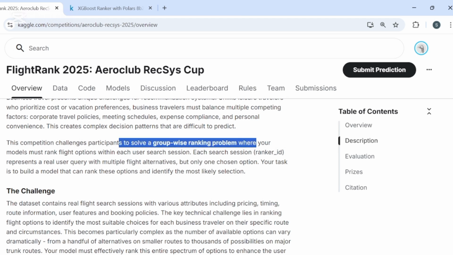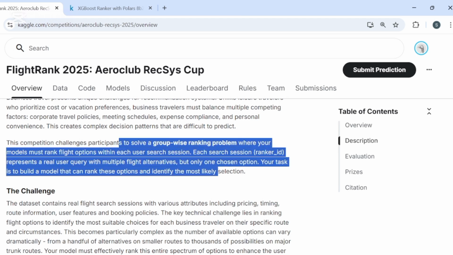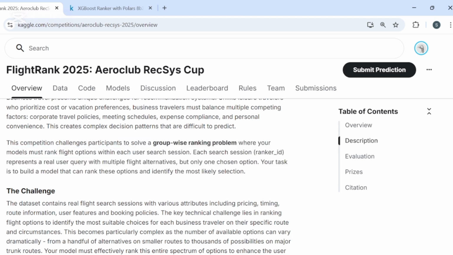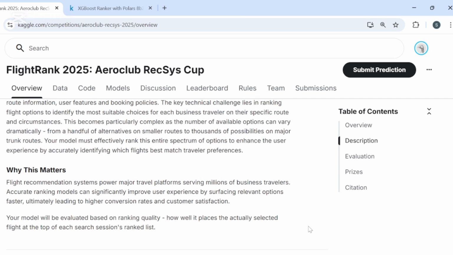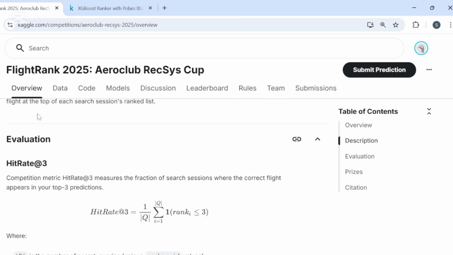Now here is the real challenge. This is a group-wise ranking problem. That means every time a user searches they are shown a group of flight options and our model needs to rank those flights. Not just say whether they are good or bad, but actually sort them from most to least likely to be chosen.